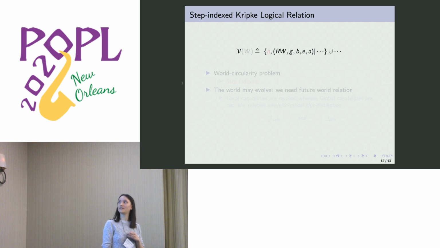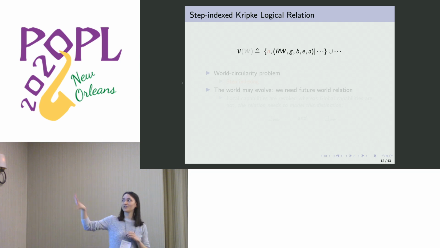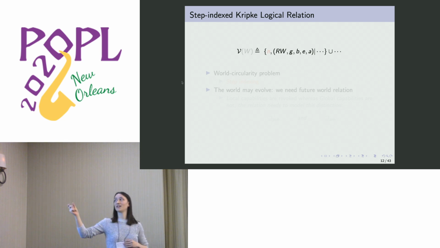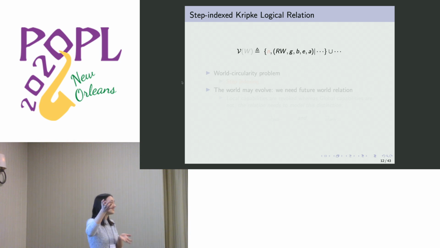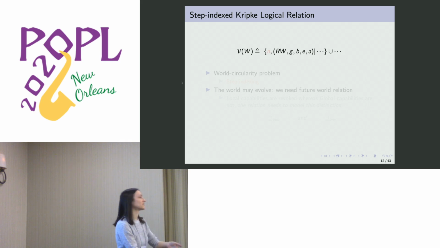All right, we're going to use a step-indexed Kripke logical relation. And I'm always just going to give snapshots of what it looks like through a read-write capability. So what is the validity of a read-write capability? Well, presumably the validity of a capability is going to depend on whatever that capability maps to. So we're going to use some worlds to describe some invariance over our memory.